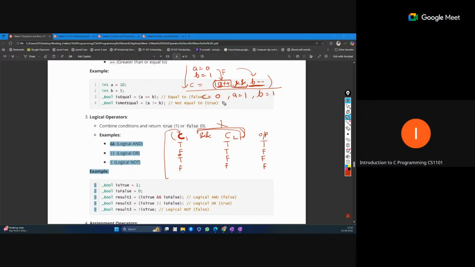This type of tricky or logical question generally comes in competitive exams also, not only in end term exams. If you are giving any exam where the C course is involved, you will see this type of logical question, about how increment and decrement happen and how the AND operation behaves. So that is the AND part.